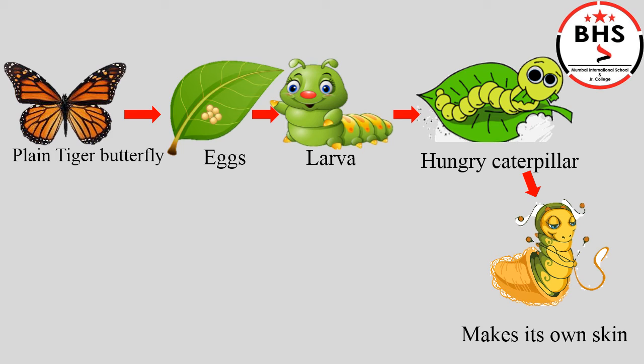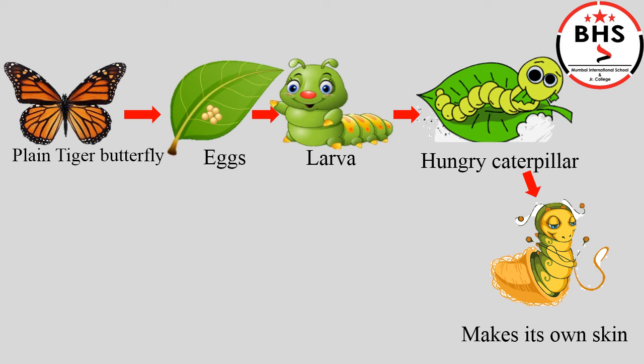And again, the hungry caterpillar continues to eat leaves to grow further. In 2 or 3 days, it molts the second time. The caterpillar does the molting process 4 times and remains in the caterpillar stage for about 10 to 12 days.